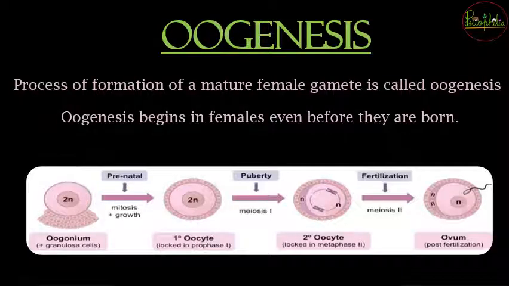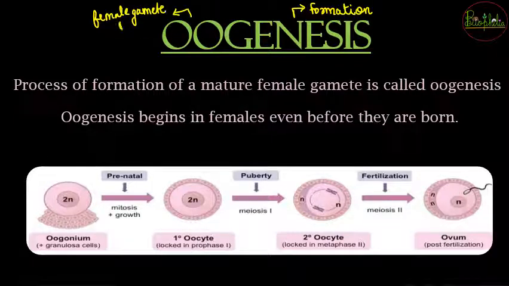Starting with a new process, a new beginning of a video that is about oogenesis. Oogenesis क्या होता है? Genesis word पिछली बार भी I told you that Genesis is going to regarding the formation. So whenever there is something forming, that is Genesis, and oo is going to be regarding the female gamete. Female gamete क्या होता है? About in the humans, it is going to be the oocyte. So formation of oocyte is nothing but the oogenesis.